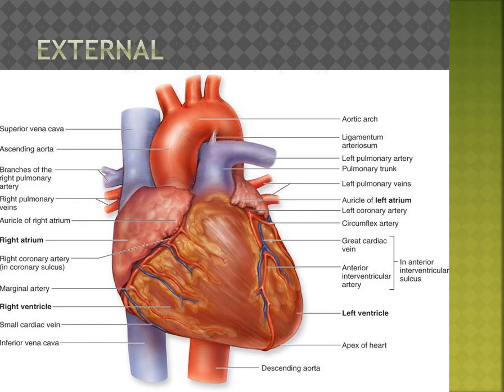Up, two chambers; down, two chambers. The upper chambers are called the atria. Below that, the two lower chambers are the ventricles. The atrium receives blood. That means a vein collects all the deoxygenated blood and gives it to the atrium, which receives it.